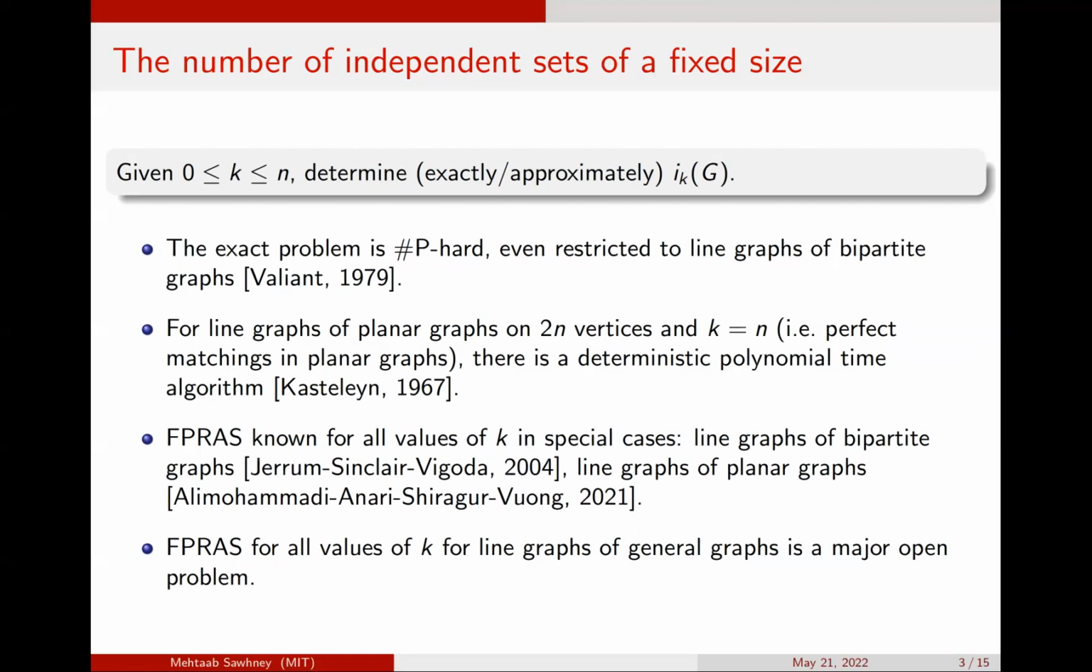There is a deterministic polynomial time algorithm due to Kasteleyn from 1967. Furthermore, there are fully polynomial randomized approximation schemes known for all values of K in certain special cases. For line graphs of bipartite graphs, there's a result of Jerrum, Sinclair, and Vigoda from 2004, and more recent breakthrough work of Alimohammadi, Anari, Shiragur, and Vuong regarding line graphs of planar graphs. It's a major open problem whether there's an FPRAS for all values of K for line graphs of general graphs.